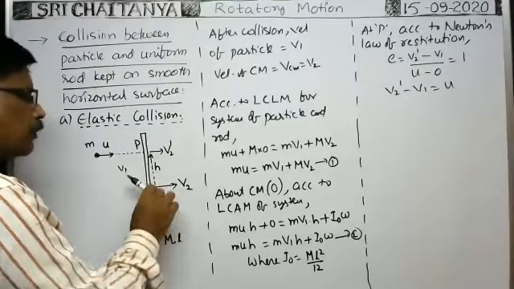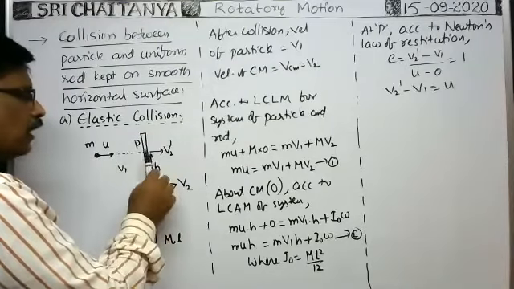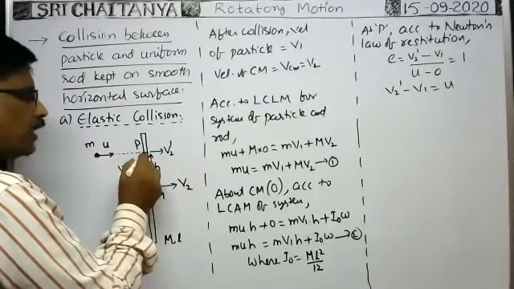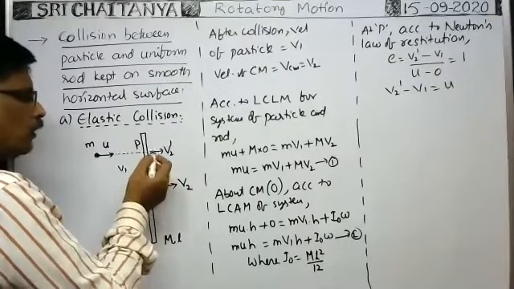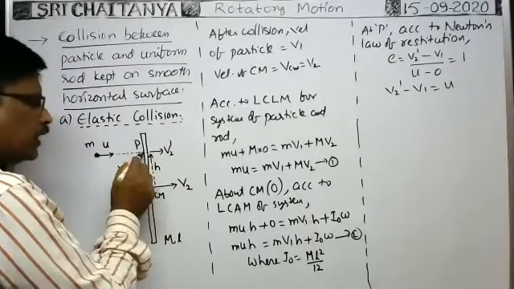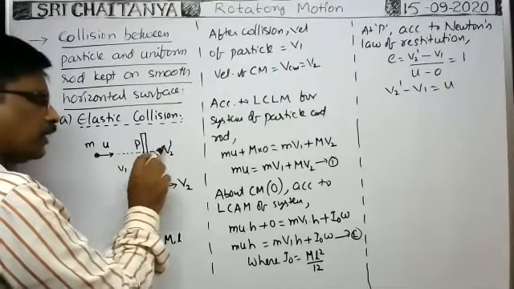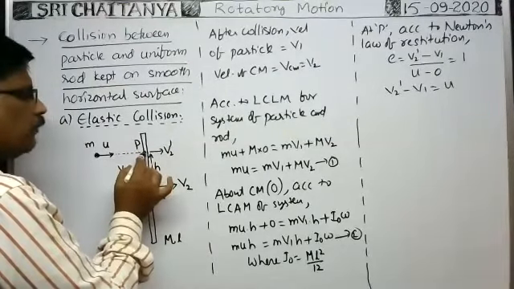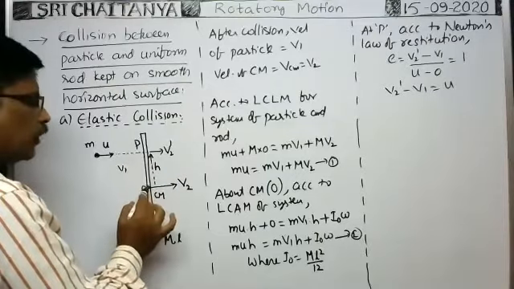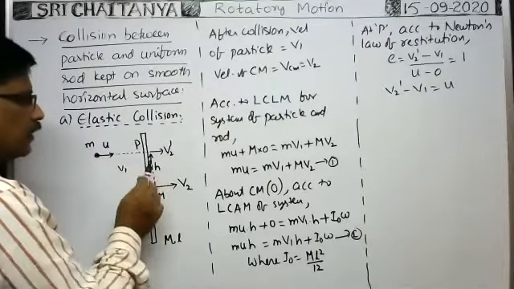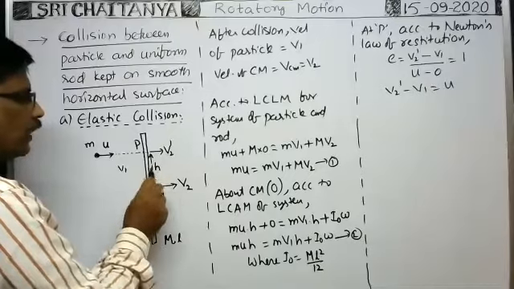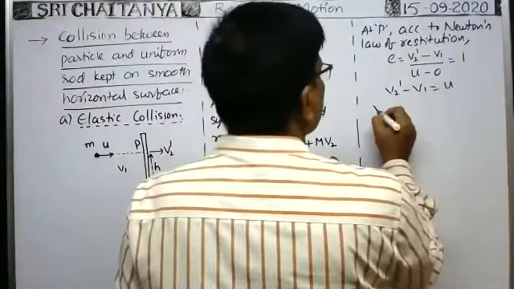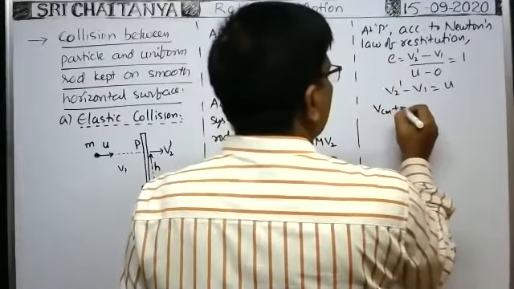And about the center of mass, as it starts rotation, R omega is also there because of rotating motion. This point has velocity due to rotating motion also. Due to the velocity of the center of mass VCM, this point has velocity V2 in this direction, and due to rotating motion this particle also has velocity V equal to R omega. R means, about this center of mass as it turns like this, R into omega, that means h omega. That's why V2 dash can be written as the velocity of center of mass plus R omega, which means h omega.